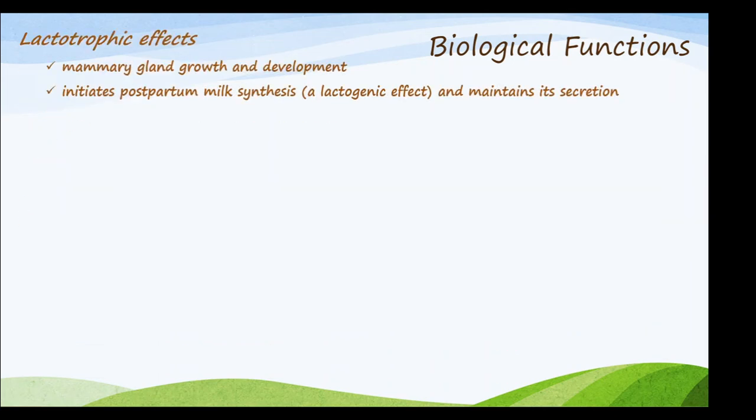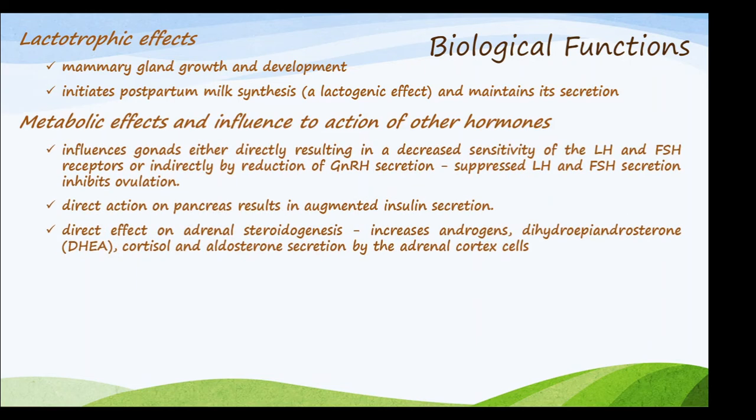So the biological functions of prolactin. It has lactotropic effects, that is initiates postpartum milk synthesis. Metabolic effects and influence on other hormones, that is it influences the gonads, directly resulting in decreased sensitivity of the luteinizing hormone or the follicle stimulating hormone receptors, or by reducing the GnRH secretion.